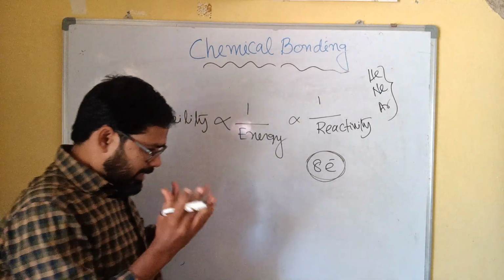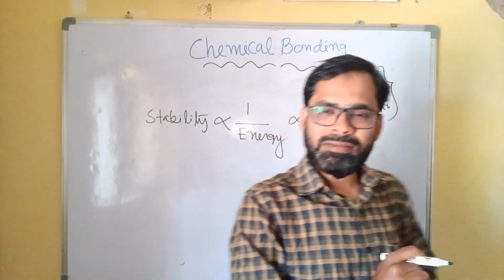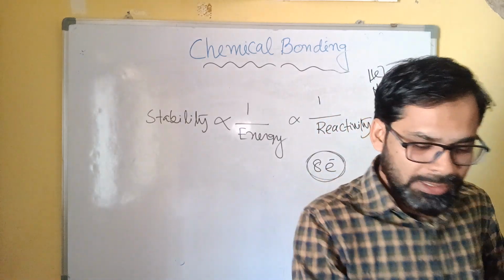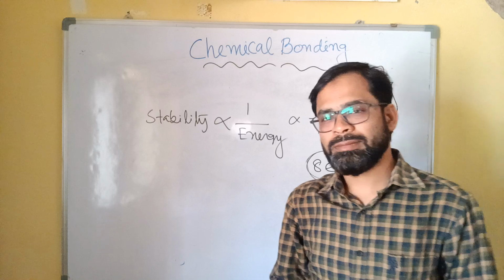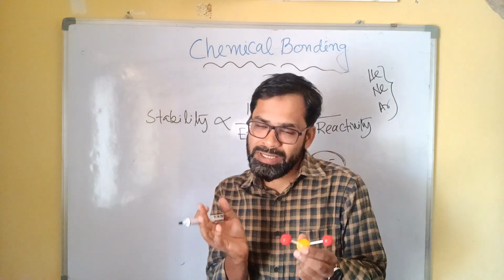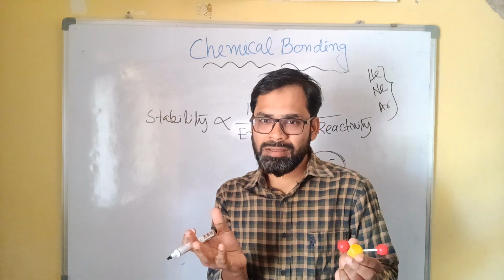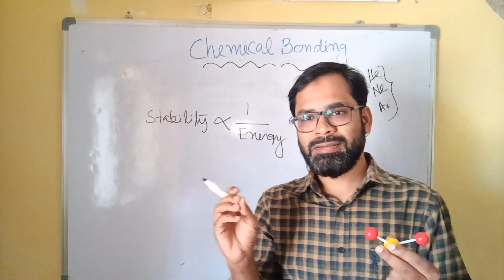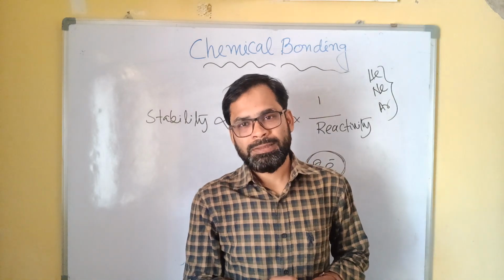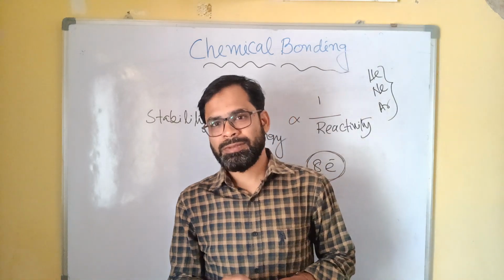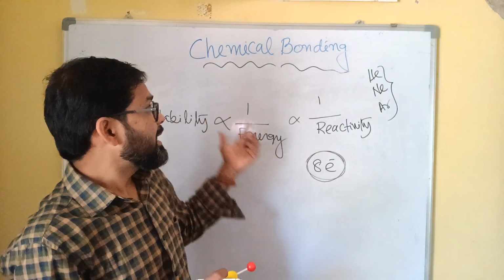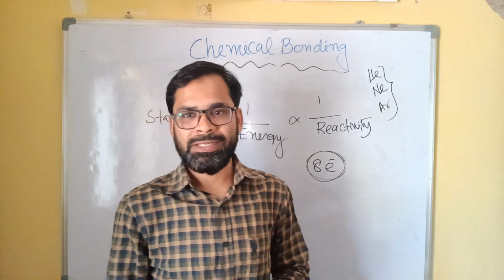So we can summarize here what chemical bonding is. Chemical bonding is basically a force of attraction in between two atoms, or it may be ions, or sometimes we can see it in between molecules also. So this is the basic introduction of chemical bonding.